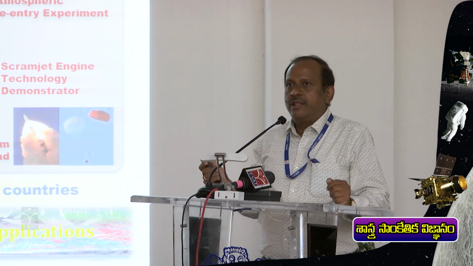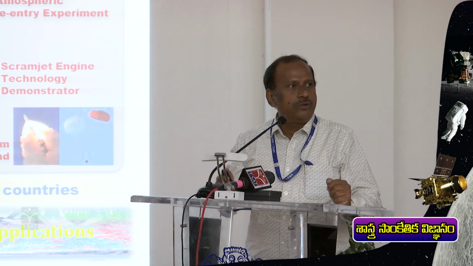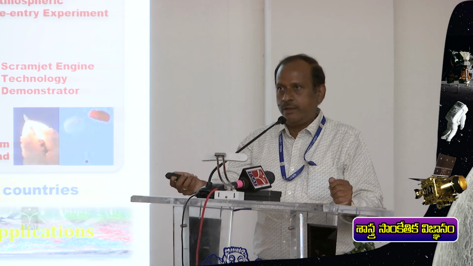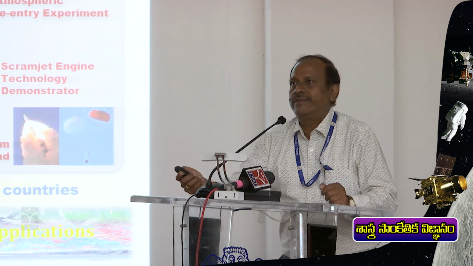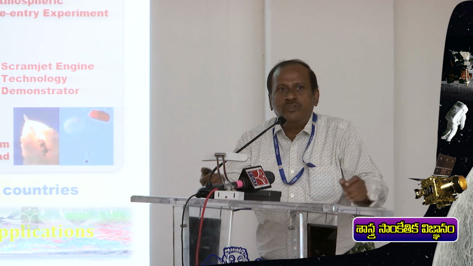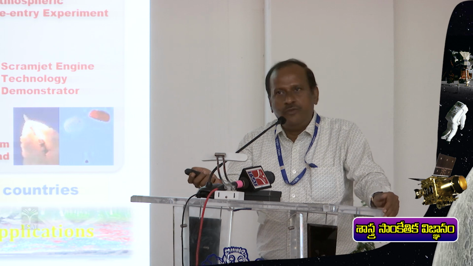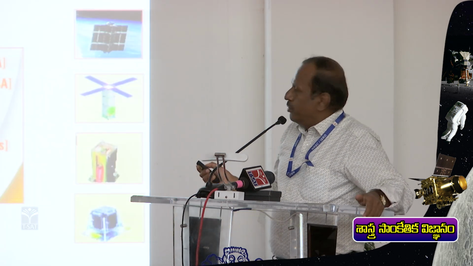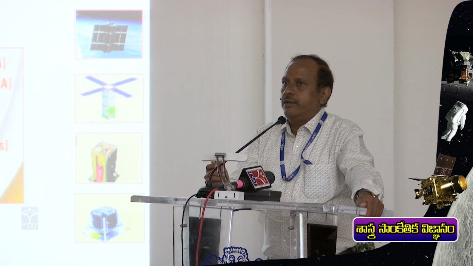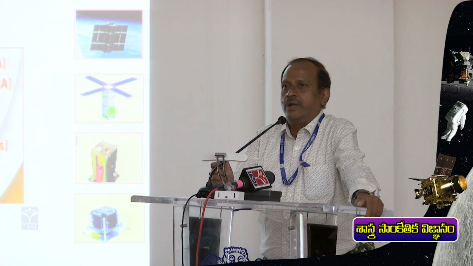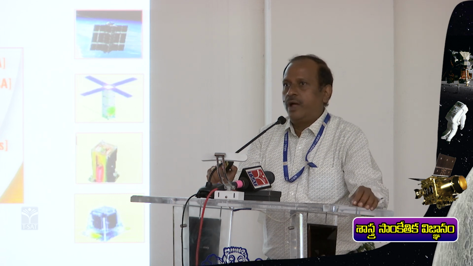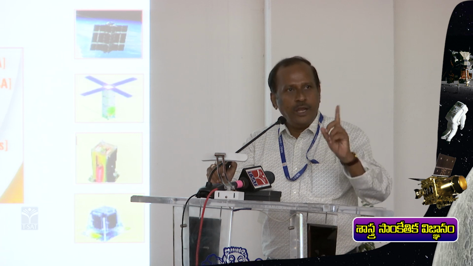We have also done a few experimental missions for the future programs which we are going to face, like the human space program which is going to come up in the near future. In February 2017, we achieved one successful launch of 104 satellites in one launch vehicle.